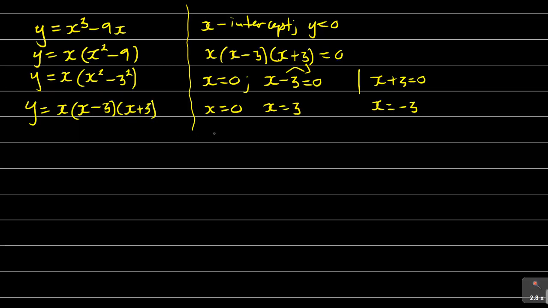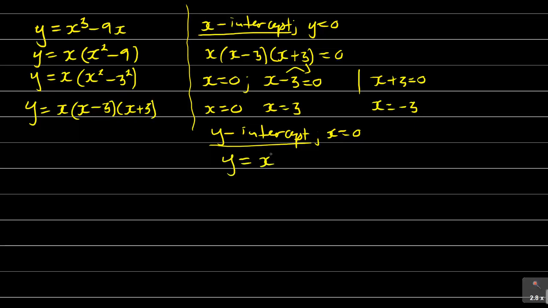The second part is to find the y-intercept. So we've gotten the x-intercept, which is the first one. Now the y-intercept, remember where the graph will cut the y-axis, x is equal to 0. So if I go to the original graph and put a 0, remember it's x cubed minus 9x. So y is equal to 0 cubed minus 9 times 0. It gives me a 0.